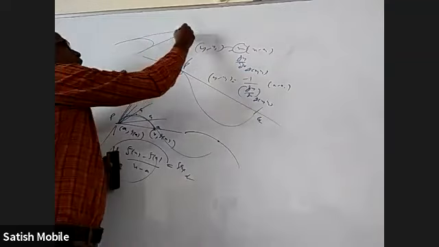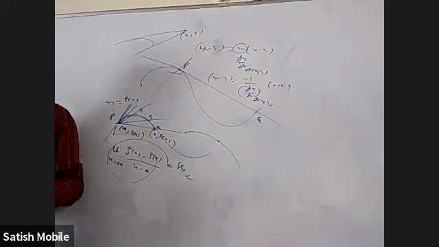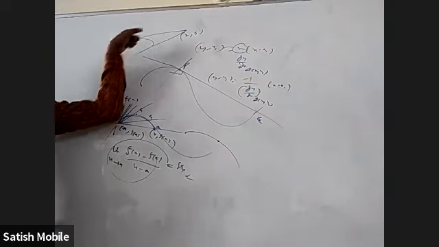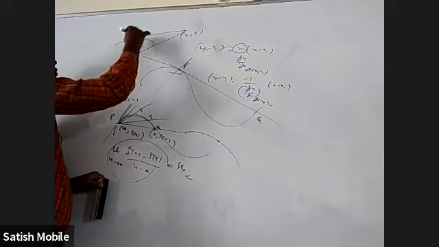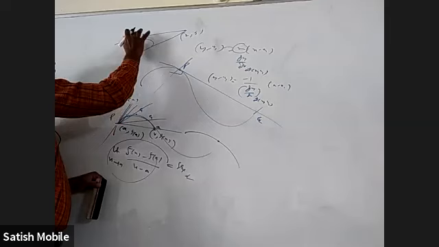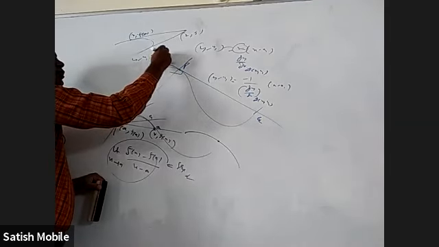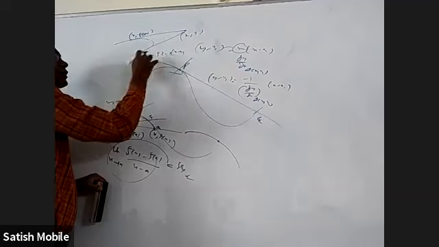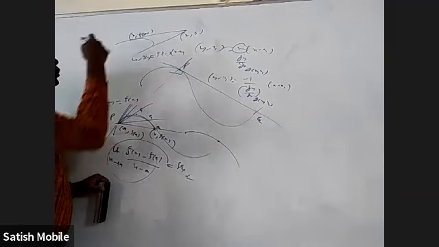Let us say they ask: how many tangents to this curve are passing through (2, 5), and what are they? Don't find dy by dx to this curve and substitute (2, 5). That will be completely wrong. Okay. Then what do you have to do? You have to assume this point is some (x1, y1), or (x1, f of x1), and take y minus y1 equal to f dash x1 into x minus x1, where y1 is also f of x1. This is the equation of tangent, and we don't even know x1.